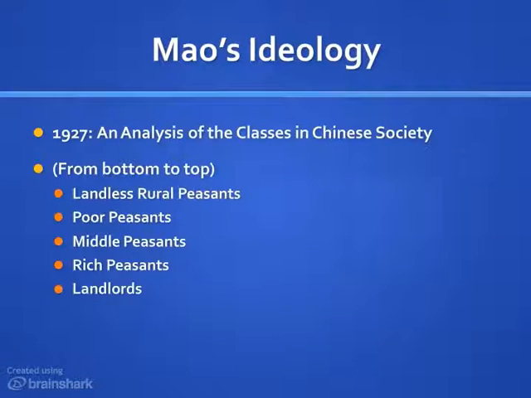At the top of this hierarchy were the landlords. And the landlords were probably the most villainous of all of the classes within Mao's way of thinking. That's because the landlords didn't actually farm their land. They owned enough land that they were able to rent it out to the poor peasants. And this is how they made their money. Or they made their money by lending out money. In either case, they would charge either too high a rent or they would exploit the poor through high interest rates. Thus, these were the true villains in Mao's way of looking at Chinese society.